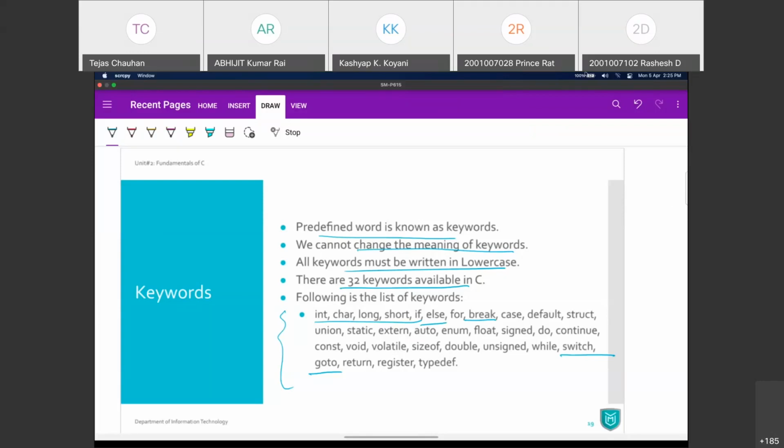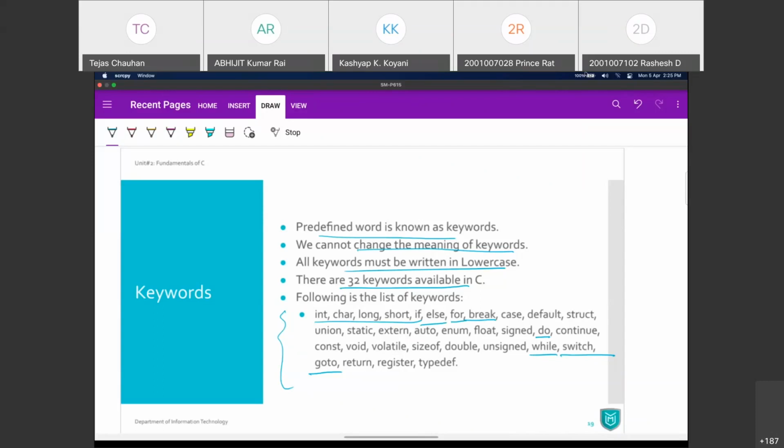Then there are for, do, while. These are the keywords we can use for iterations, loops. It's a loop structure. If we want to repeat something, we may use either for, do while, or while, right?